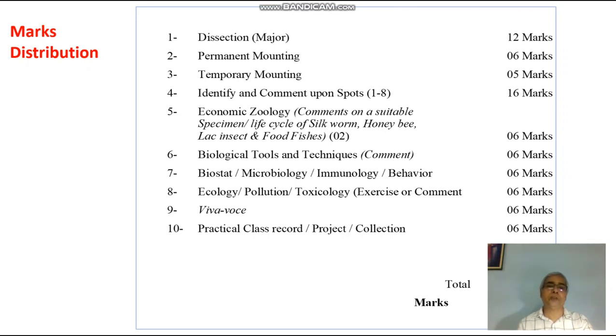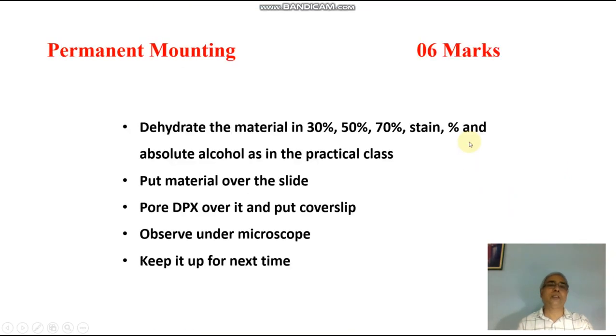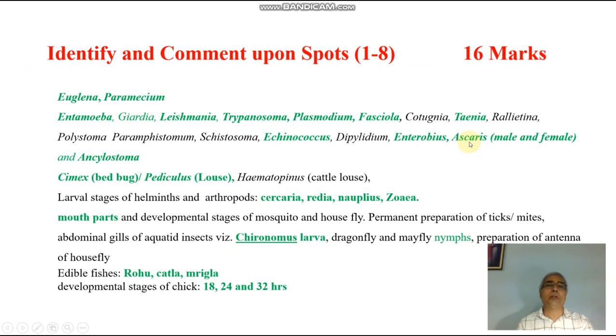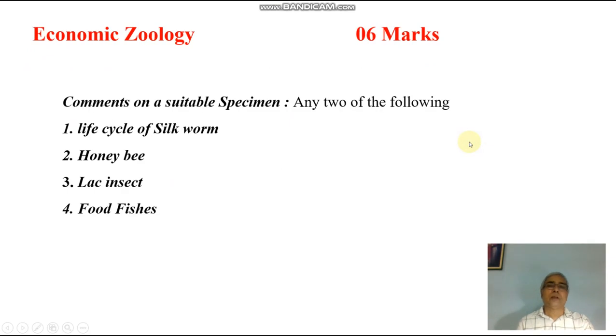marks of the spots. Now the rest of the things which you have to do in your practicals is 2 additional spots which will be related to economic zoology. In these 2 additional spots, according to your syllabus, a life cycle of silkworm may be put, or honeybee life cycle, or a part of its life cycle. For example, even a simple silk may be put as a spot. You have to write on that.